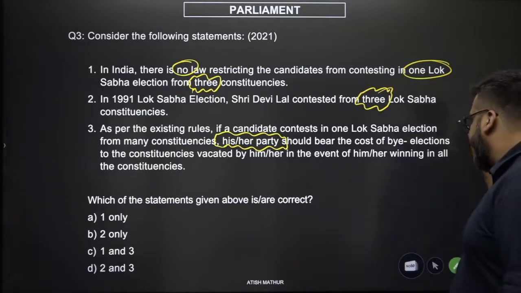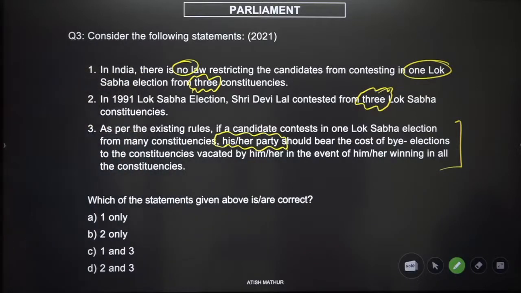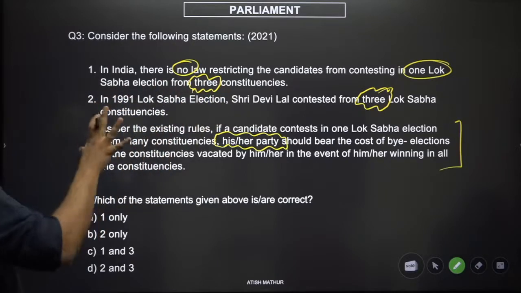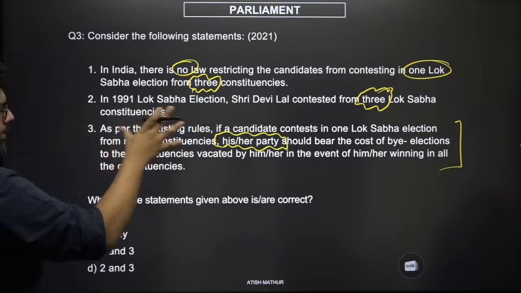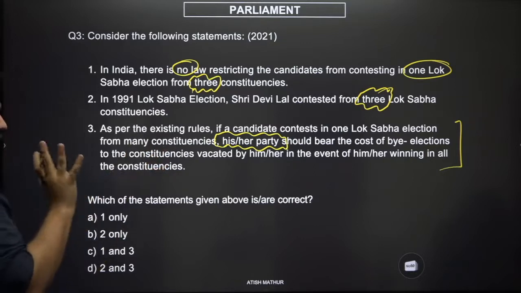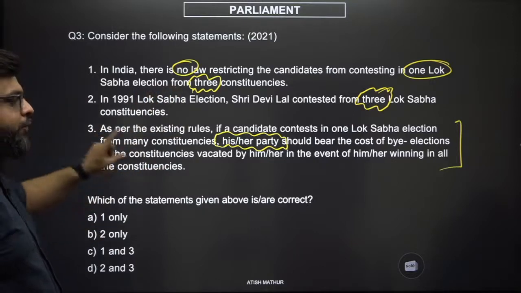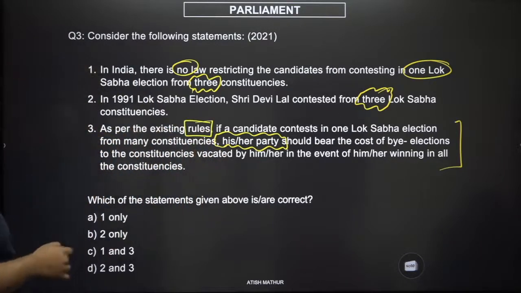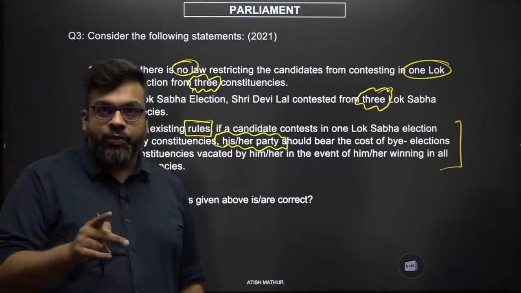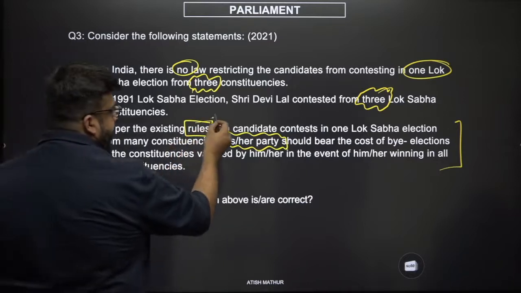All right, fair enough. Now, let's look at this question carefully. First things first, in India, there is no law restricting the candidates from contesting from 3 elections. In the 1991 Lok Sabha election, Devilal contested from 3 Lok Sabha constituencies. Fair enough. We would possibly not know the factual detail around 2. Let's focus on statement number 3. As per the existing rules, firstly, you would have a law, you will have an act, not rules, because after all, you're dealing with electoral processes. So this seems to be slightly off.